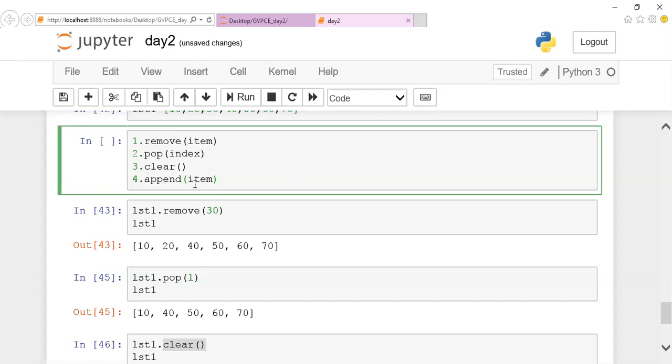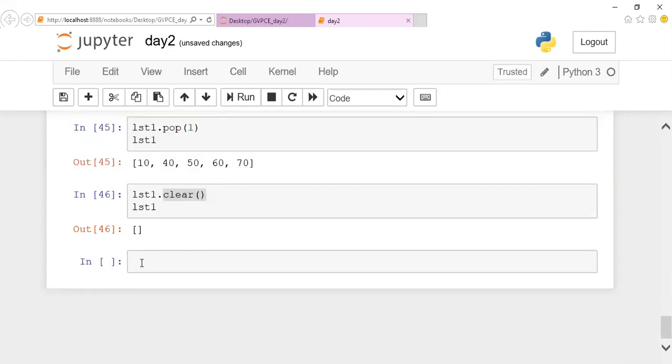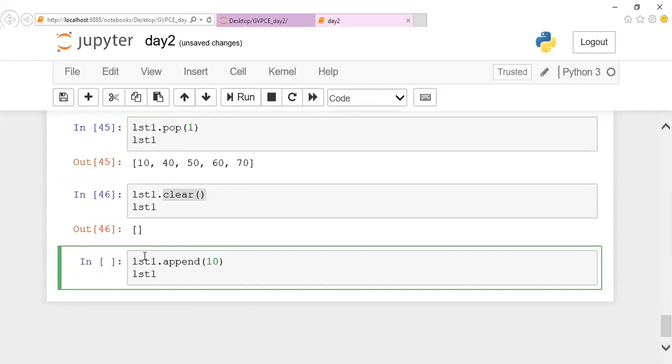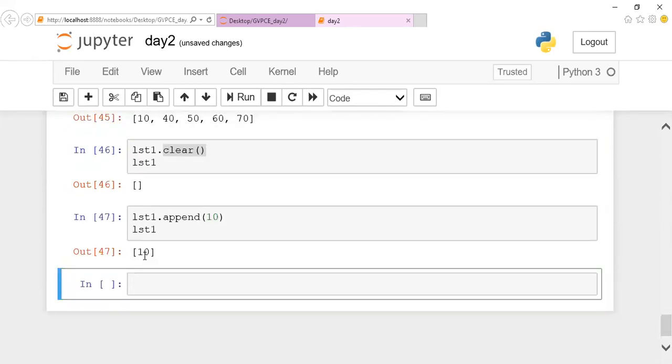Guys, all those things are given for only a single element. Don't confuse them with multiple elements. If you want this process to be repeated multiple times, put this process in a loop. Append is also done for only one element. All the methods, whatever I say, if it is for multiple elements, I'll let you know. All the methods are only for a single element. If I give list1.append(10) and then try to print my list1, you can notice that the one element will be added to it.